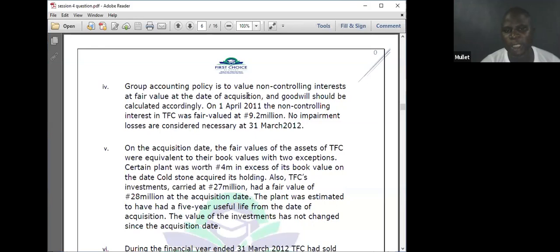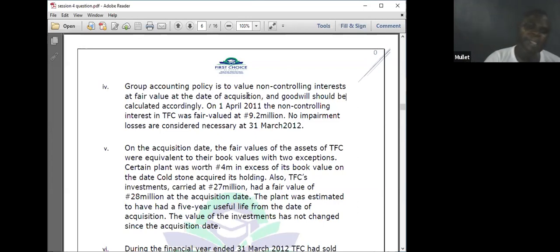We say the group policy is to value non-controlling interest at fair value at date of acquisition, and the goodwill should be calculated accordingly. On April 2011, non-controlling interest in TFC was fair valued at 9.2 million. No impairment loss is considered necessary as at 31st March 2012. So they've given me the fair value of NCI.